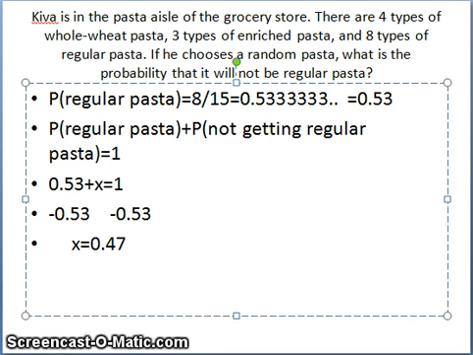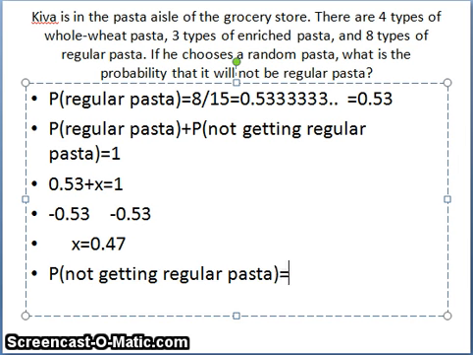Let's just double check that with my calculator. Although I'm pretty confident that's correct. Yes, that's correct. Okay. So the probability of not getting regular pasta is 47%.